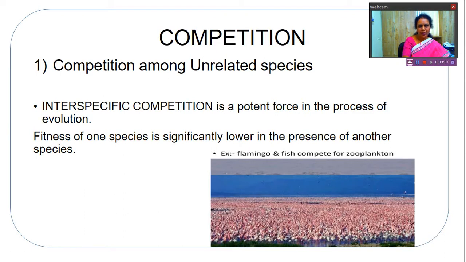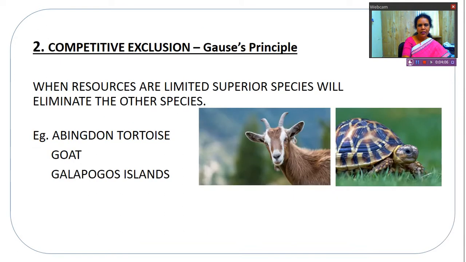and there is competition when the resources are unlimited, and there is competition among different species also, unrelated species also, not only in the related species. And this competition is also explained by Gauss, which is called Gauss principle, and it is also called Gauss principle of competitive exclusion.